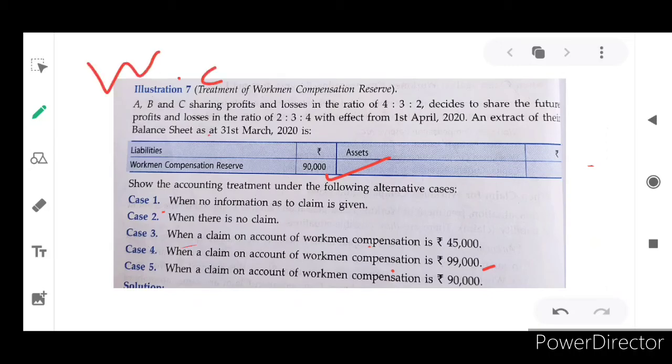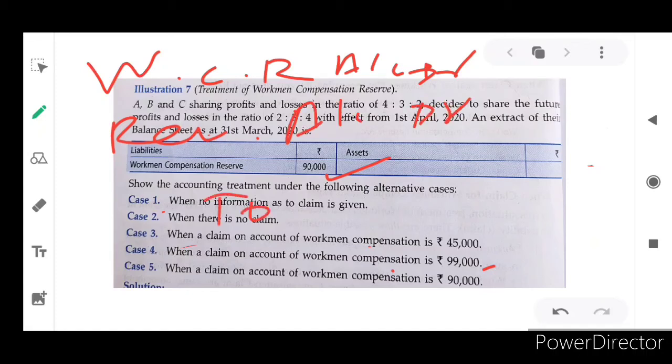Workman's compensation reserve account debtor and revaluation account debtor to workman's compensation claim account. Workman's compensation claim, we have to pay now. It is 99,000.